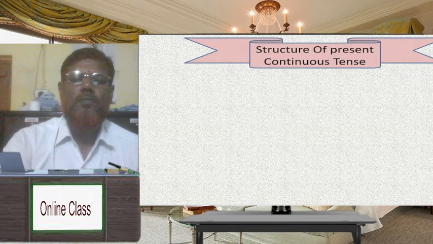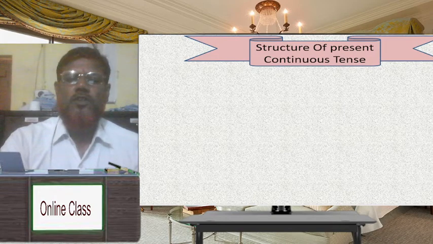Dear student, the structure of present continuous tense. You have to know about the structure of present continuous tense. If you want to make any present continuous tense, at first you have to know about the structure. Have you understood? Dear student, affirmative structure of present continuous tense.